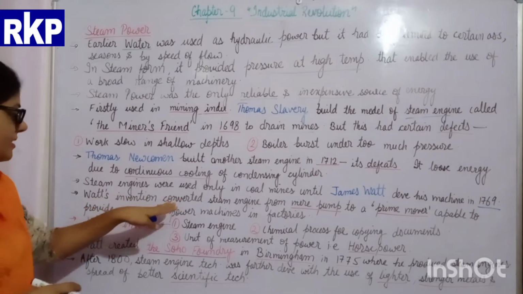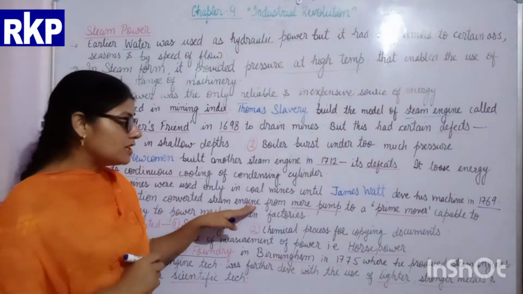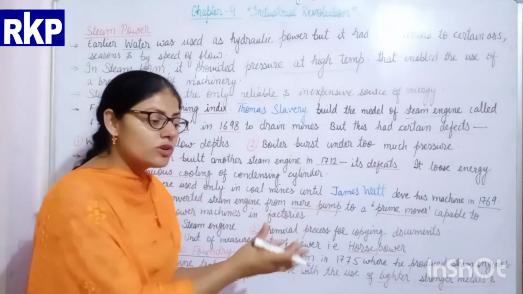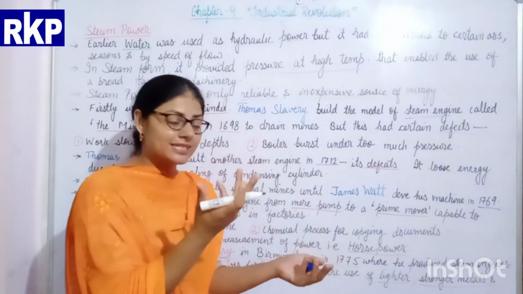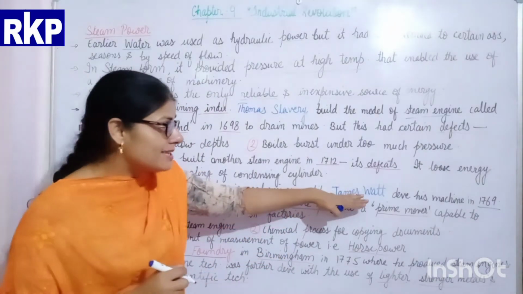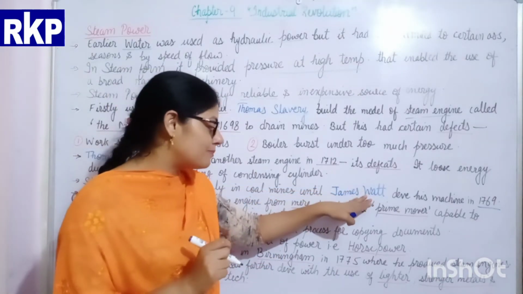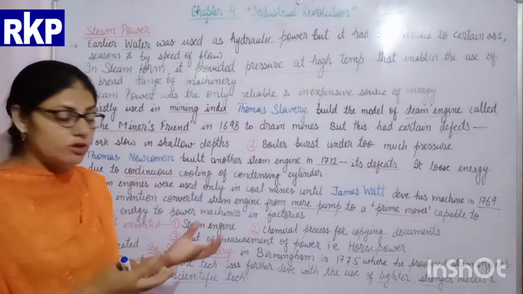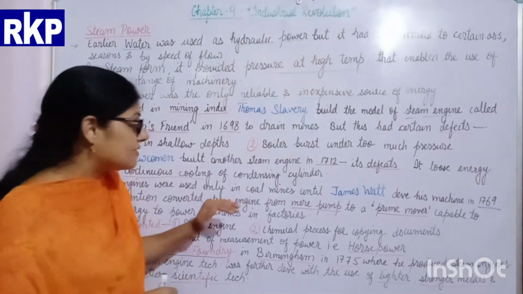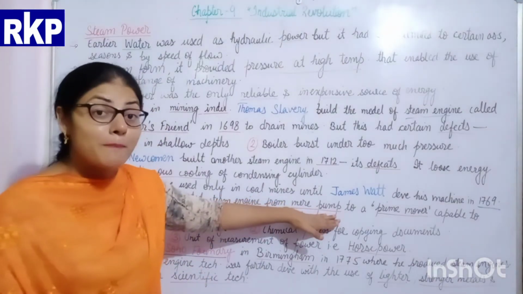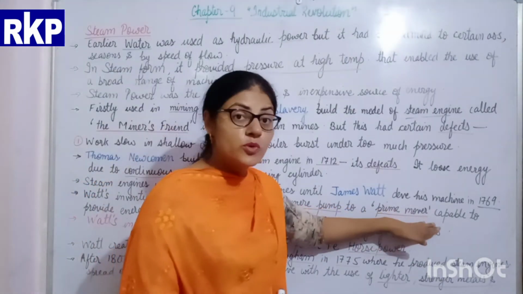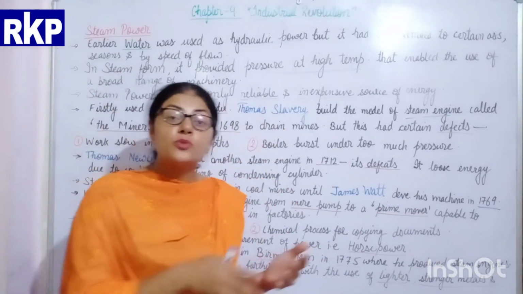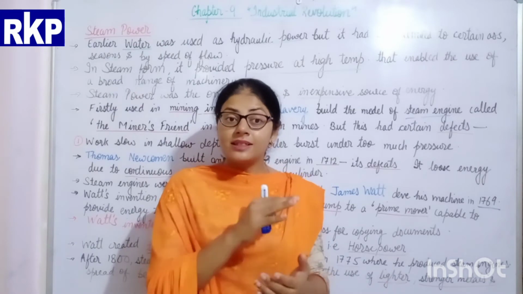Watt's invention converted the steam engine from a mere pump. Earlier it worked like a pump only, to remove the water in the mines using steam. But the steam engine invented by James Watt converted this technology from a mere pump to a prime mover. Prime mover means this steam engine can now move machines also, to make the machines work.